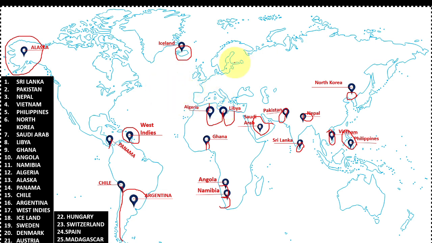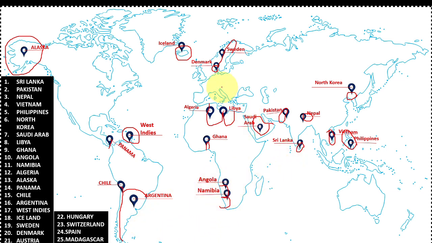Next, Sweden. Sweden lies east of Norway and very near to the Baltic Sea. Sweden is popular for sponsoring Nobel prizes for scientists and reputed people of different fields each and every year. Next is Denmark. Denmark is a small country in the North Sea.